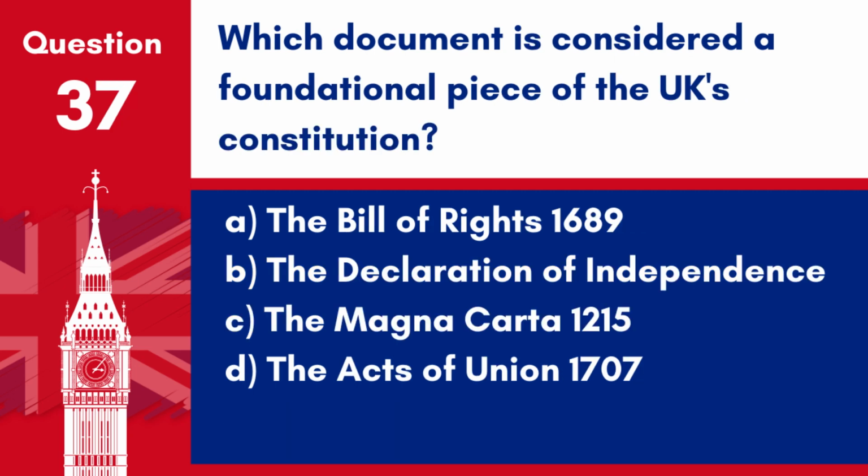Question 37. Which document is considered a foundational piece of the UK's constitution? A. The Bill of Rights 1689. B. The Declaration of Independence. C. The Magna Carta 1215. D. The Acts of Union 1707. Answer: A. The Bill of Rights 1689. This document, alongside others like the Magna Carta, forms the basis of the UK's uncodified constitution.